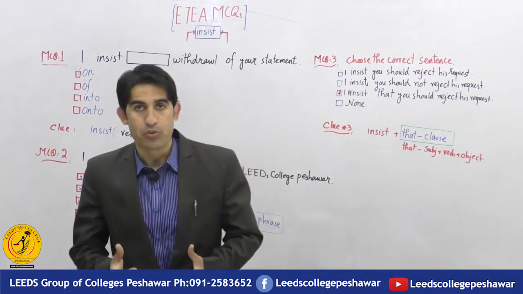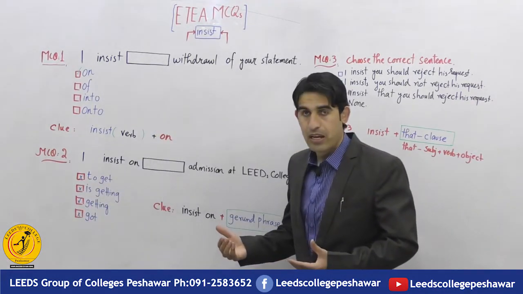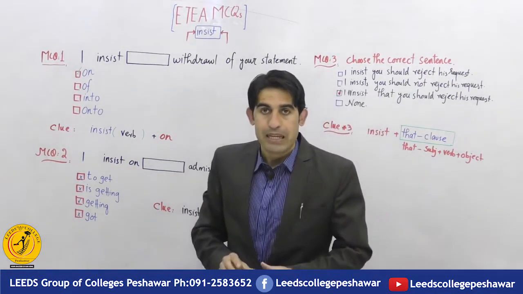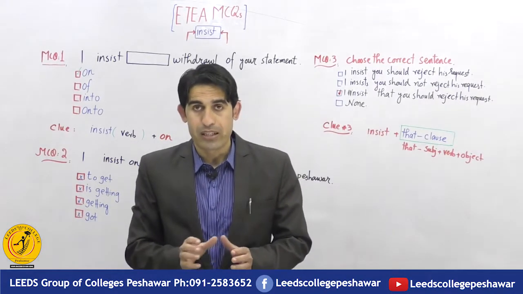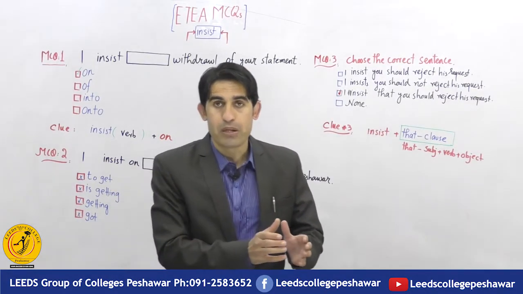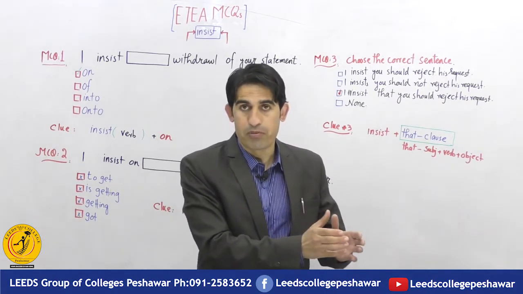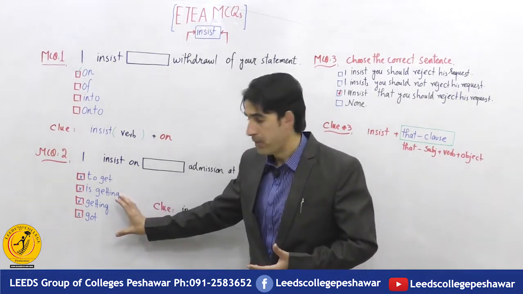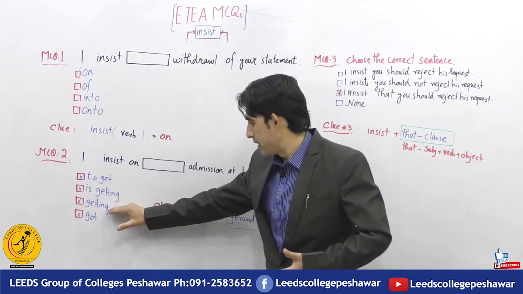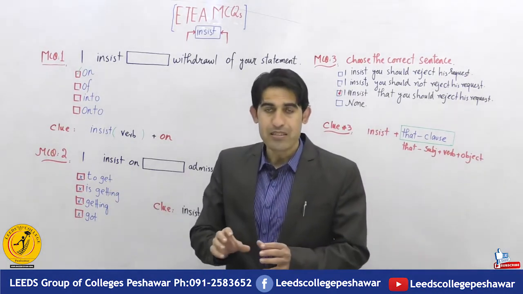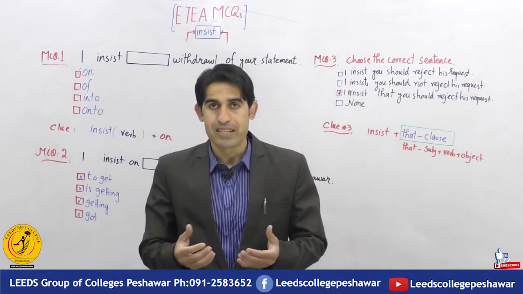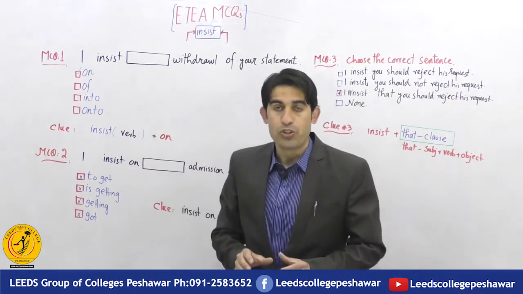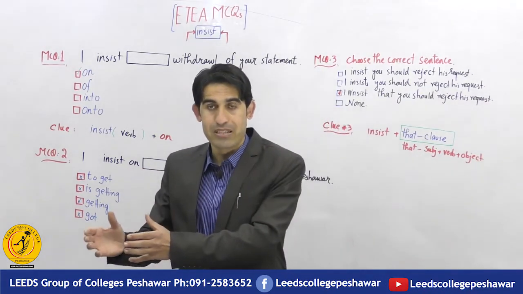Now let me get on to MCQ number 2. It reads: I insist on admission at Leeds College, Peshawar. Sometimes we have the verb insist directly followed by on, but sometimes we have confusion about which form of the verb grammatically agrees with that. We have been given different verb forms: to get, is getting, getting, and got. This sentence is a little bit technical because we have the case of insist directly followed by on. The question is which verb agrees with the phrase insist on.